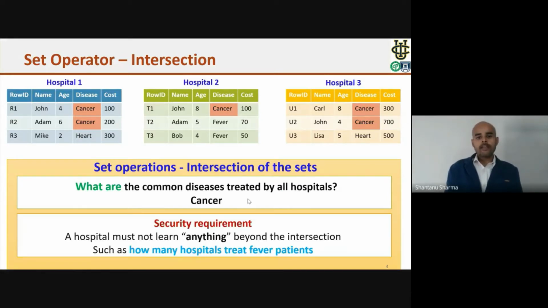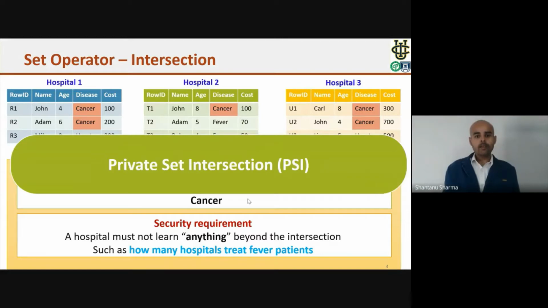Moreover, here is a security requirement: whenever the computation finishes, the hospitals will learn only the intersection and they will not learn anything beyond the intersection. For example, they will not learn how many hospitals are treating people suffering from fever or any other disease. This problem is known as private set intersection or PSI.